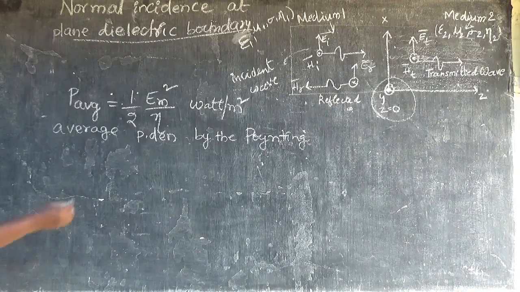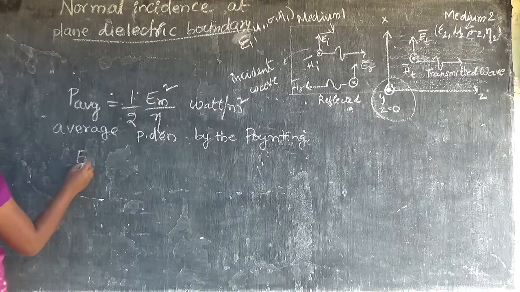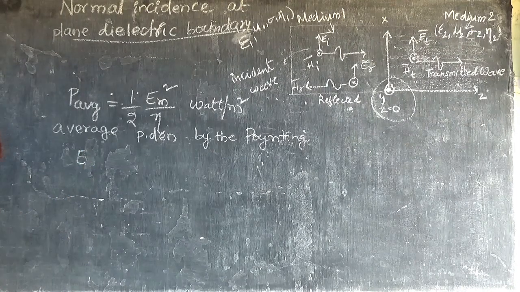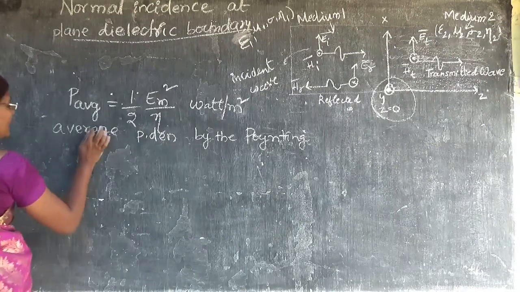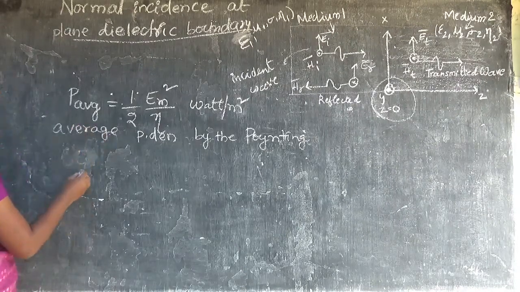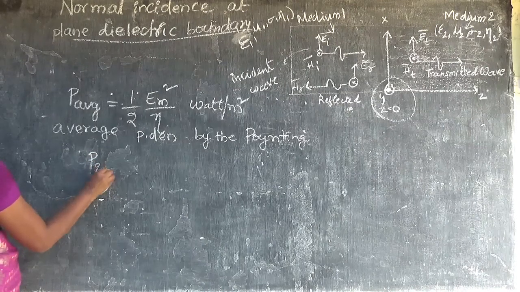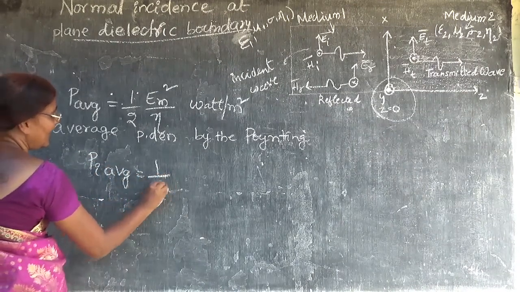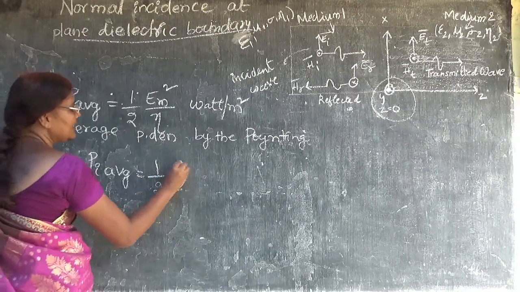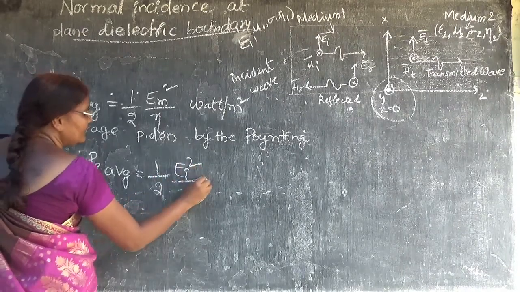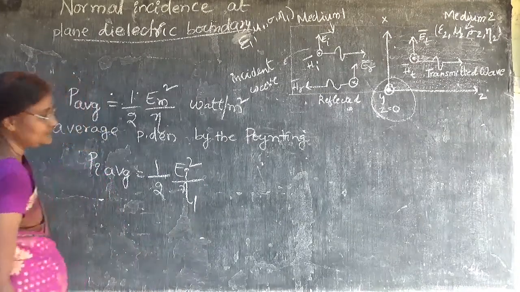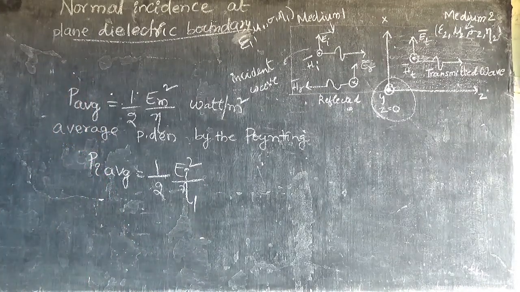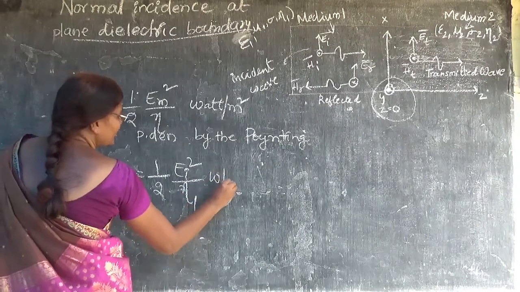That is the power density. So now I want to find the average power density of an incident wave. What is the average power density of an incident wave? So Pi average is going to be half into Ei square divided by eta 1 watt per meter square.